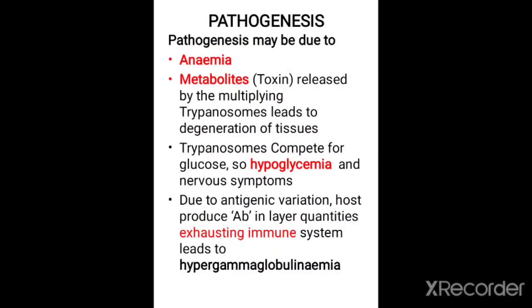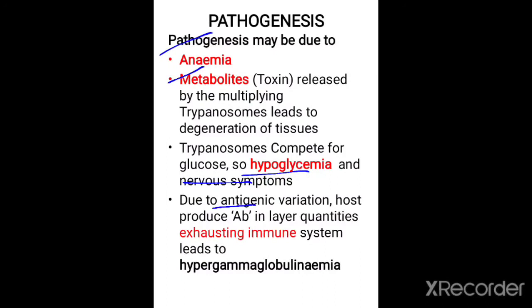Now let us come to the pathogenesis. Pathogenesis may be due to, one, anemia and metabolites which are released by the trypanosomes, and the next one is hypoglycemia. Trypanosomes compete for the glucose in the host, therefore it will lead to a condition called hypoglycemia. And also nervous symptoms can be noticed in the host.